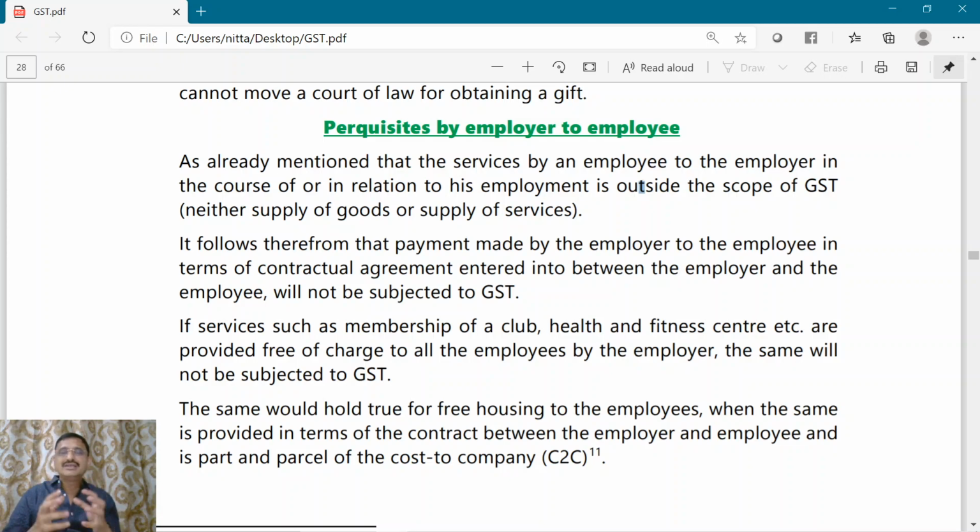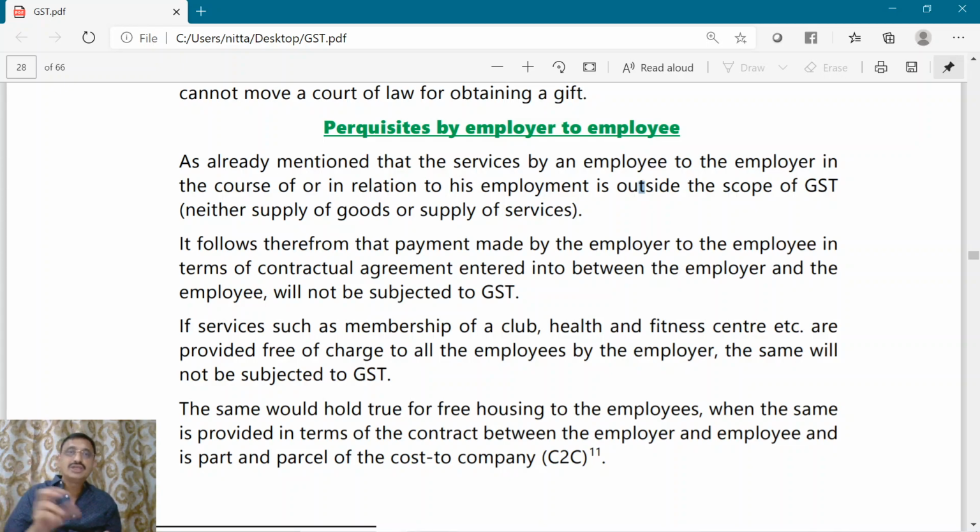Also, where the employer gives the facility of membership of a club, health center or fitness center free of charge to all the employees, it will not be subjected to GST.